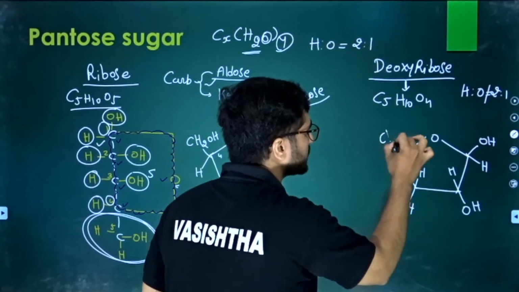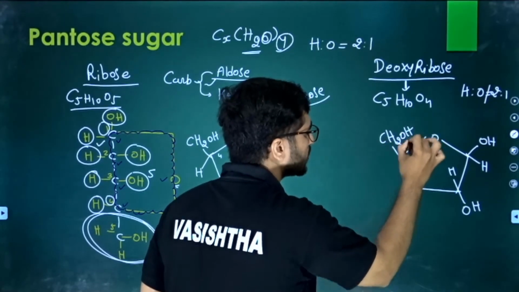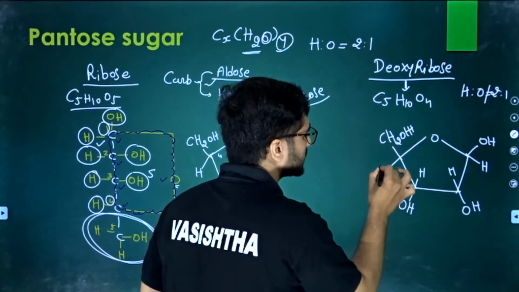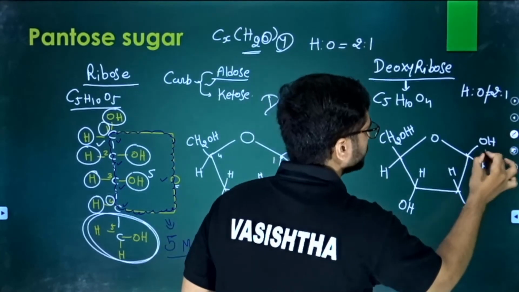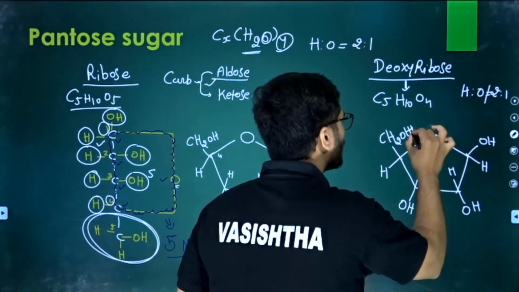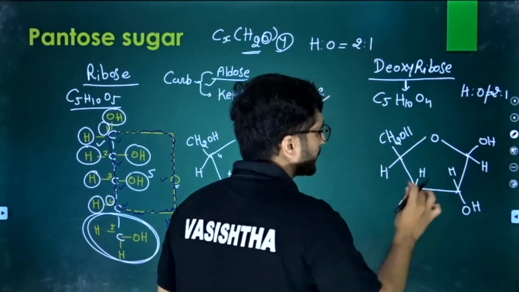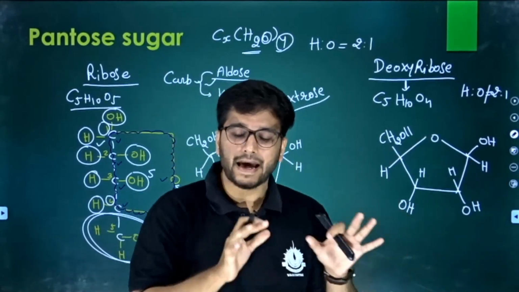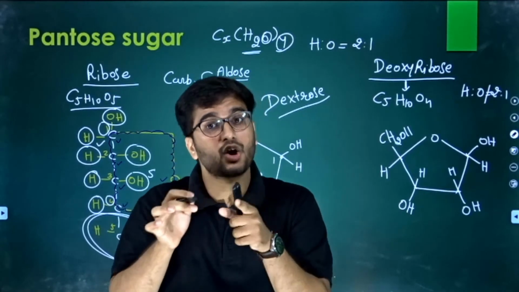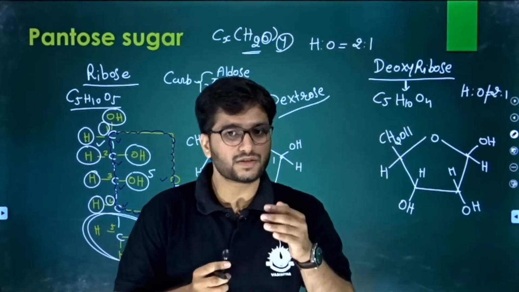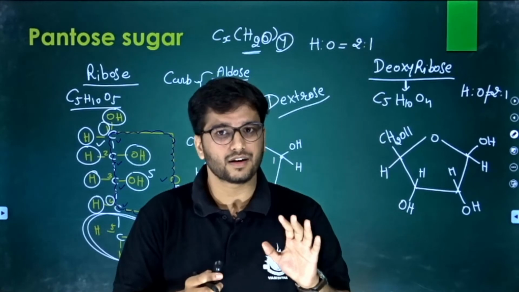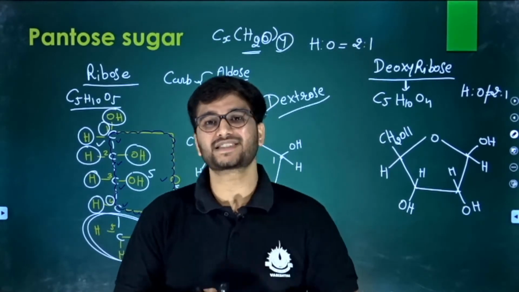Okay, so this is nothing but a ribose sugar. This is the ribose sugar. Now what do we have to look for? See, this is all ribose. As the name suggests, it is a deoxyribose. That means we have to remove oxygen, right? But from where? From the second carbon.